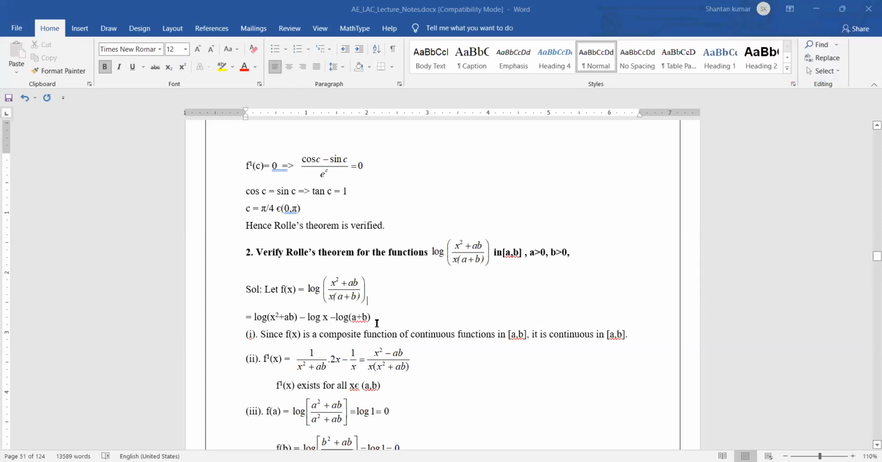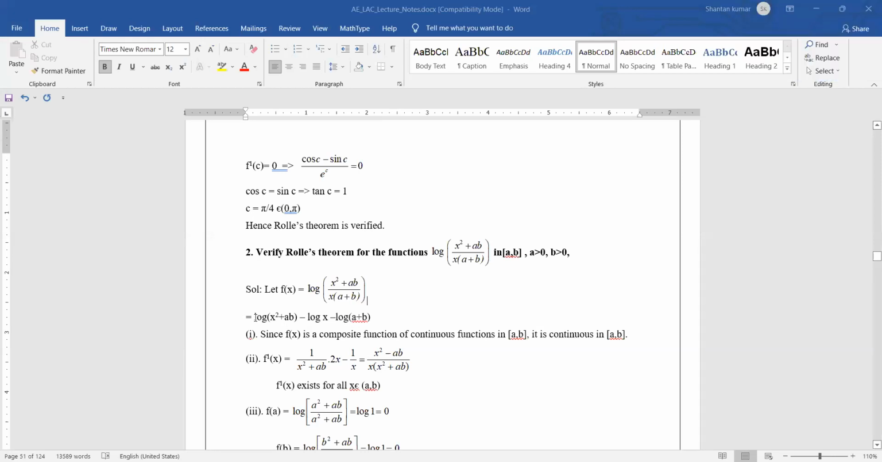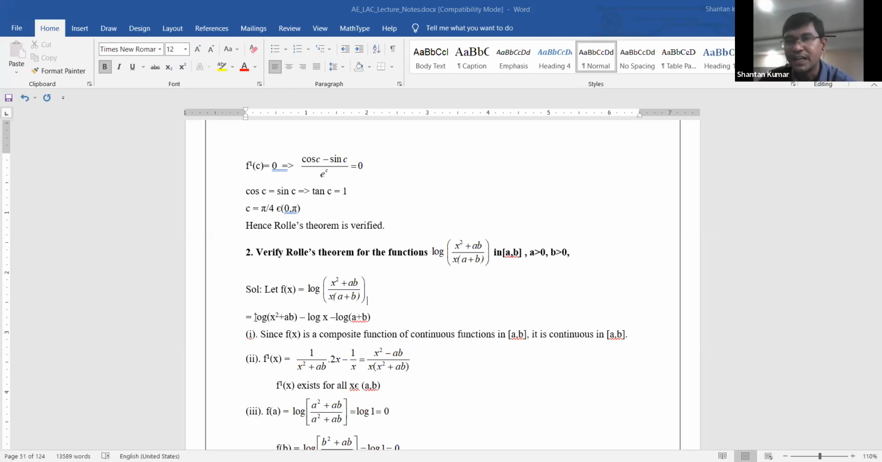Log of x into a plus b is also log of x plus log of a plus b. Since the denominator is negative, it becomes log of x square plus ab minus log x minus log of a plus b. Therefore, the function is a continuous function for all values in a comma b, including the interior of a comma b. Now you need to verify whether the derivative exists or not.